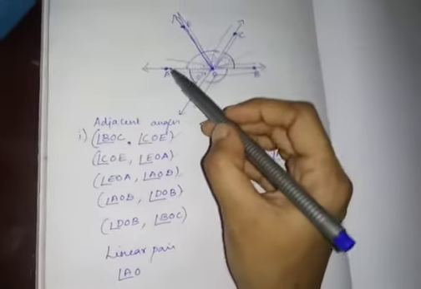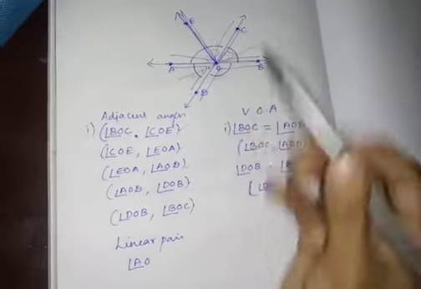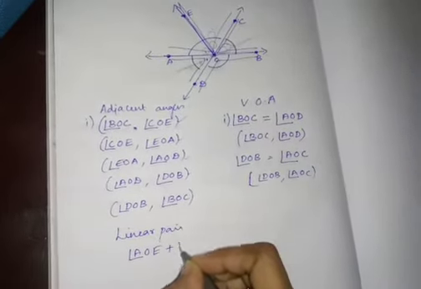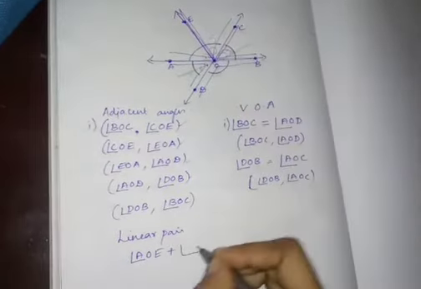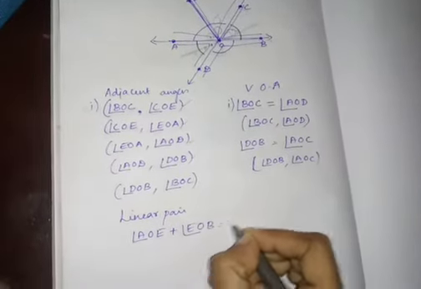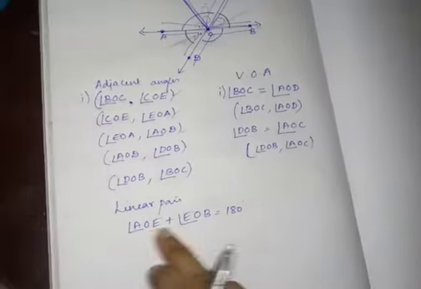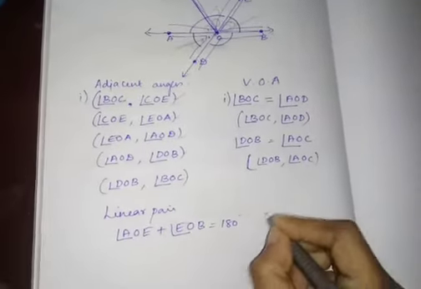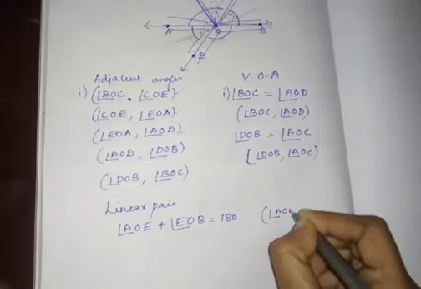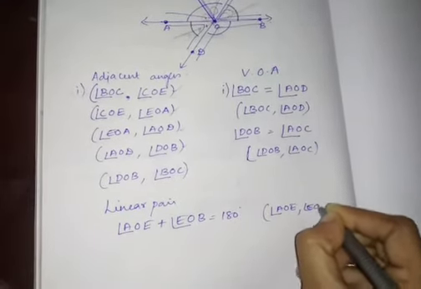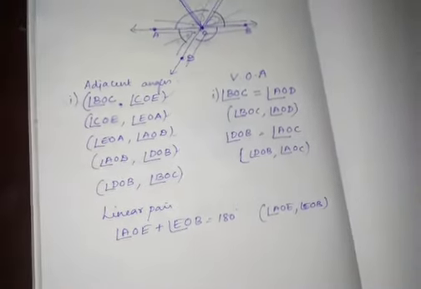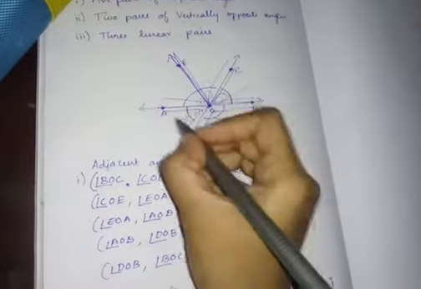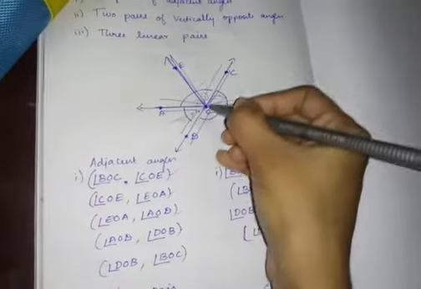Check your textbook, children. AOE plus EOB is equal to 180 degrees. If I add these two, I will get 180 degrees. So the pair is AOE comma EOB.